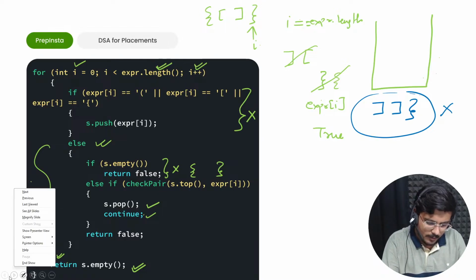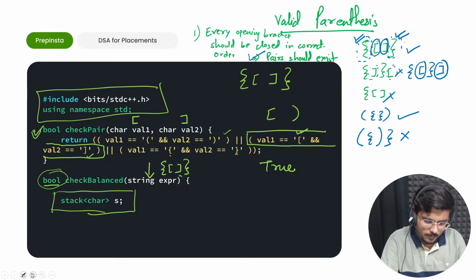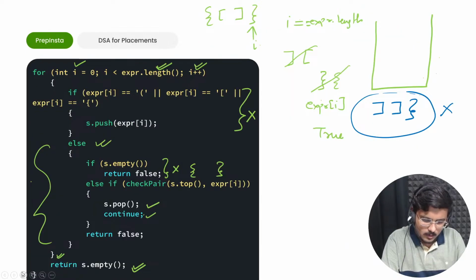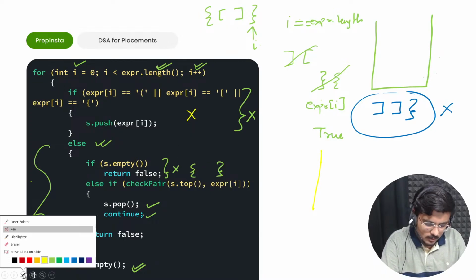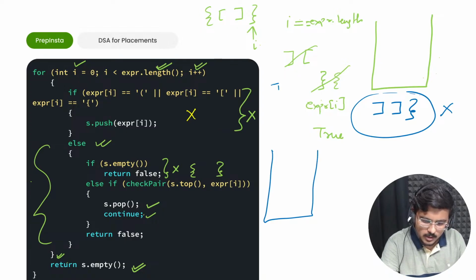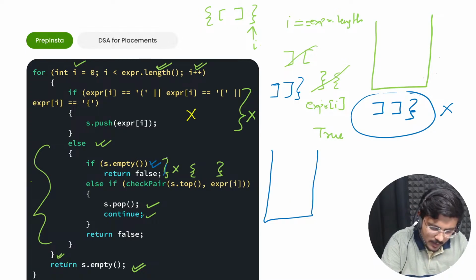Now if I pass this string here, and I assign this string to an expression, what would happen? No opening bracket is present, so the if block would not execute. In this case, the stack that we have initially, isn't it empty? Because this was my expression, I could not push any opening bracket inside the stack. The stack was already empty, so we straight away return false.